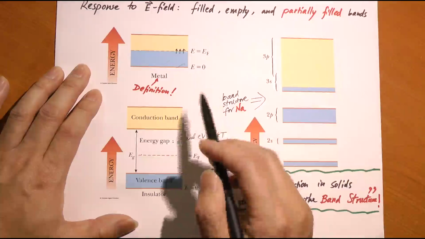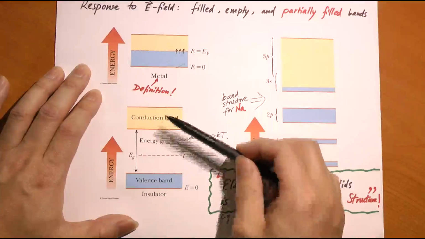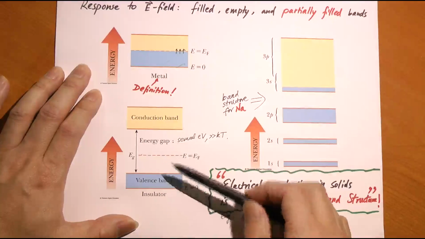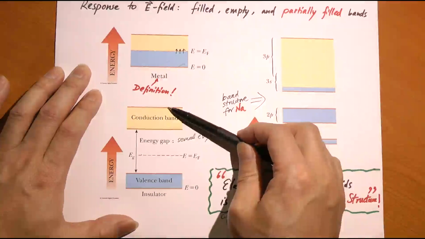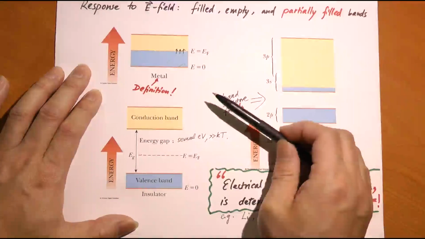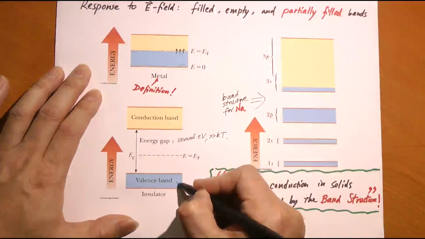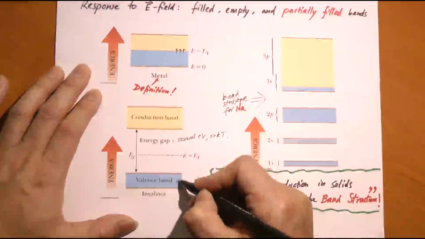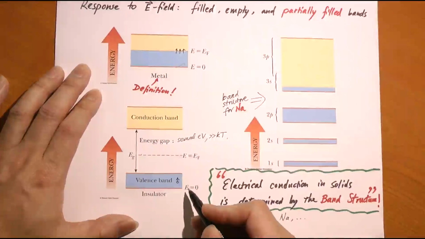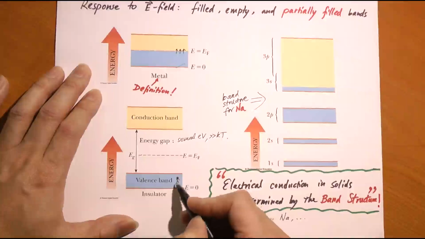Now, what if you have a case where all of the energy bands are either completely empty, like this case, or completely filled, like that case? If the band is completely empty, there are no electrons there. Therefore, you put that band in the electric field, nothing happens because there's nothing to do anything. Okay, no electrons. What about a completely filled band? Say an electron's here. You put it in the electric field, so it says, okay, I want to accelerate. I want to gain some more energy, so it wants to go there. Can you really do that? No, because this final destination is already occupied by somebody else, right? Unless this is empty, you cannot do that.